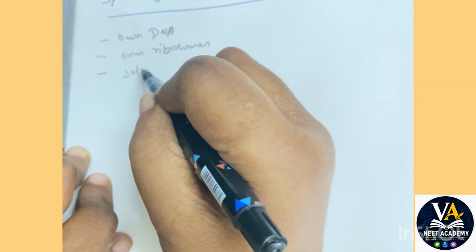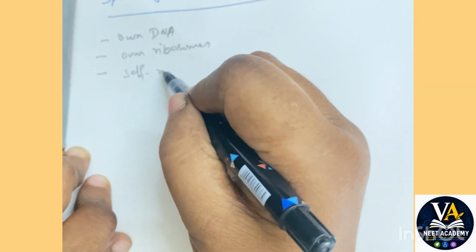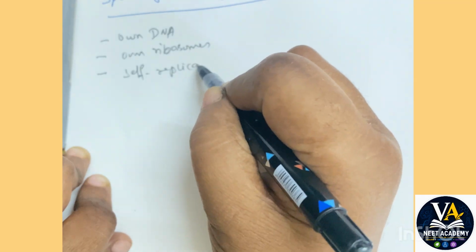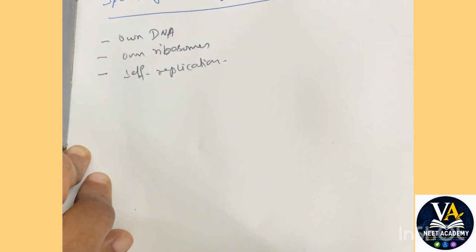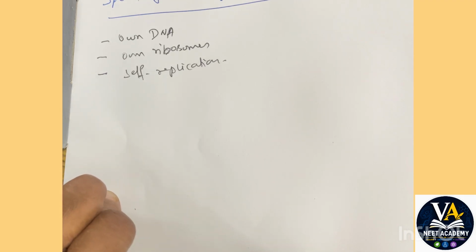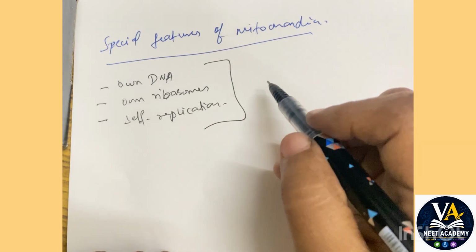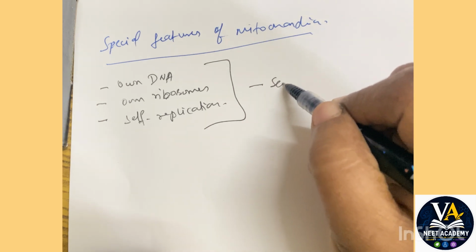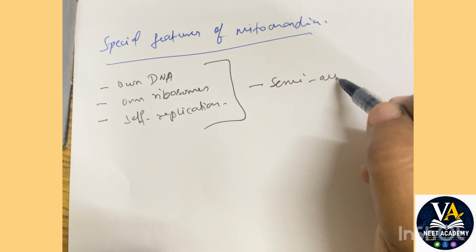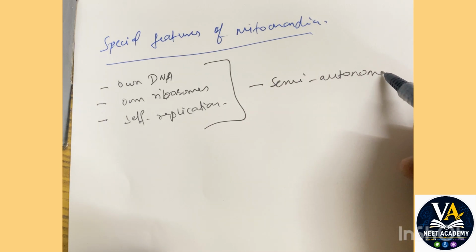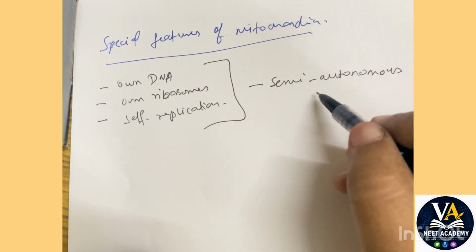It is also self-replicative. It can carry out its own replication, so it can divide independent of the cell. It doesn't require the help of the cell to divide. Because of these features, it is also called a semi-autonomous organelle.